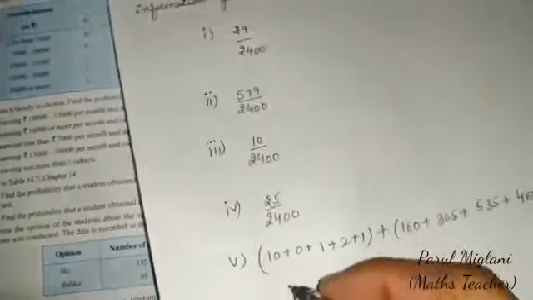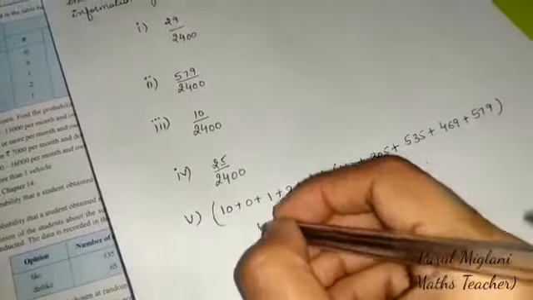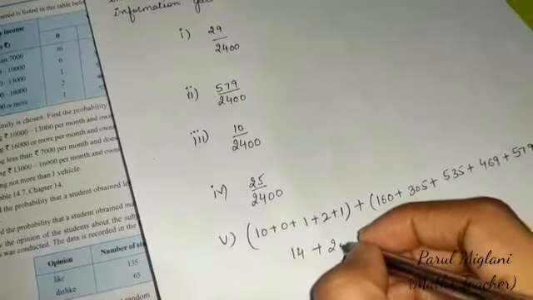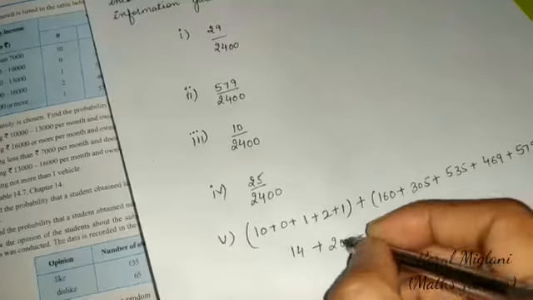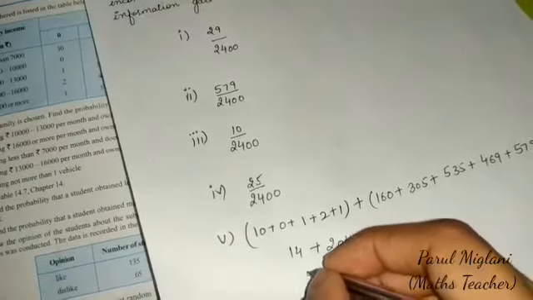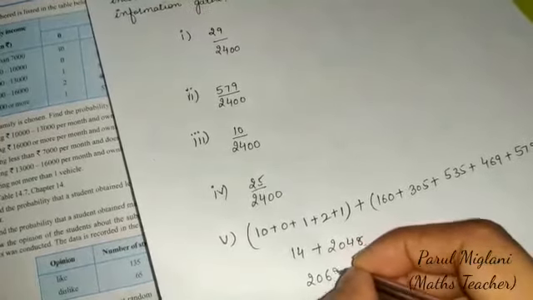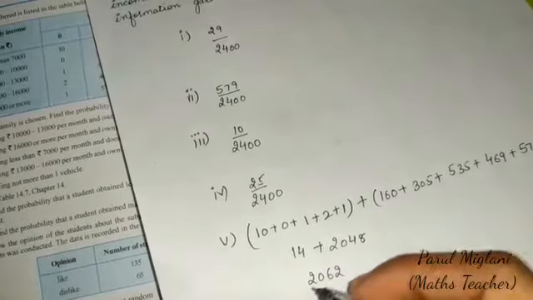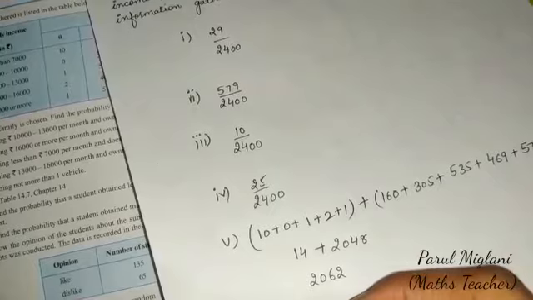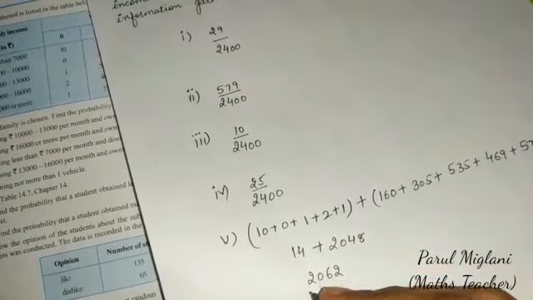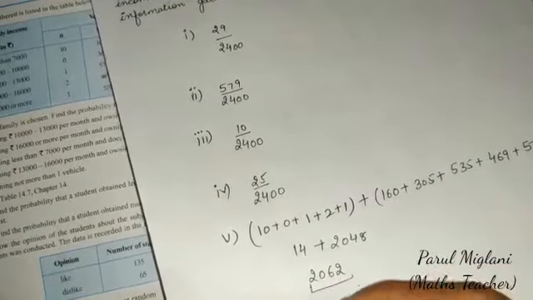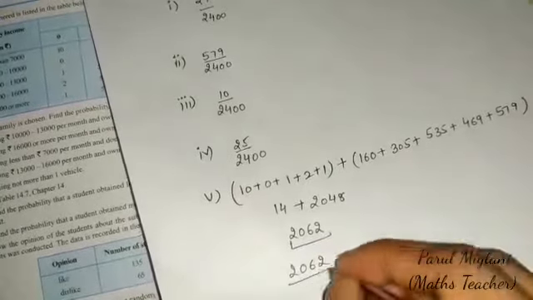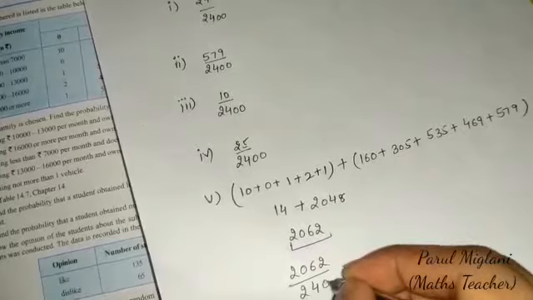So now when we add this, 14 plus 2048, it is equal to 2062. So when we find the probability, the formula is number of favorable outcomes, which is 2062, and total number of families 2400.